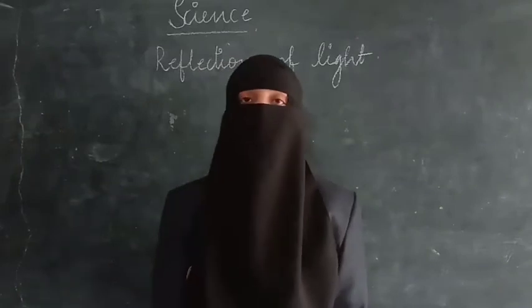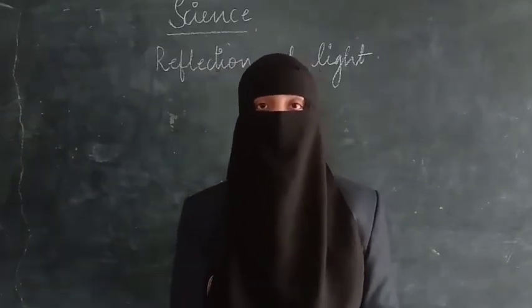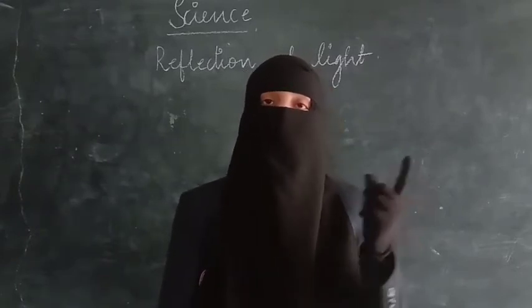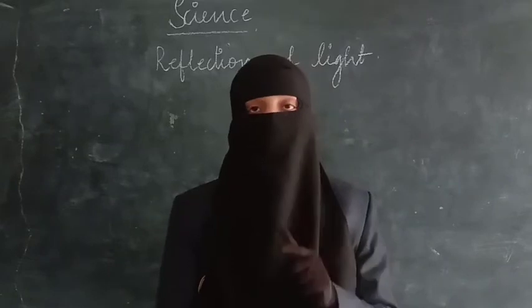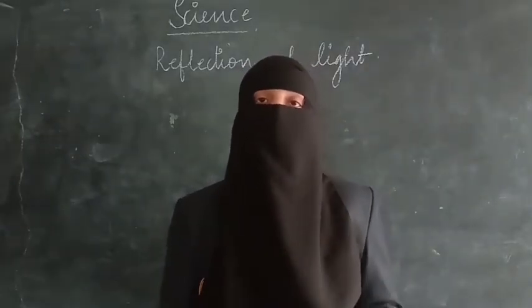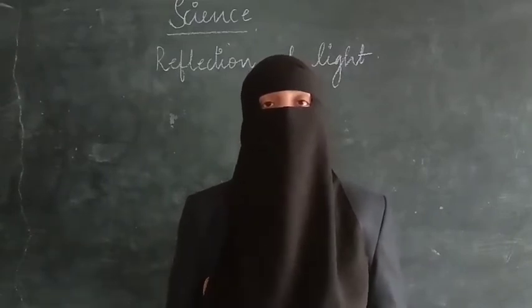In the last part, we discussed what the incident ray and reflected ray are. The ray which falls on the mirror is the incident ray, and the ray which bounces back from the mirror is the reflected ray. The angle of reflection and angle of incidence will be equal. If the angle of incidence is 30, then the angle of reflection will be 30.